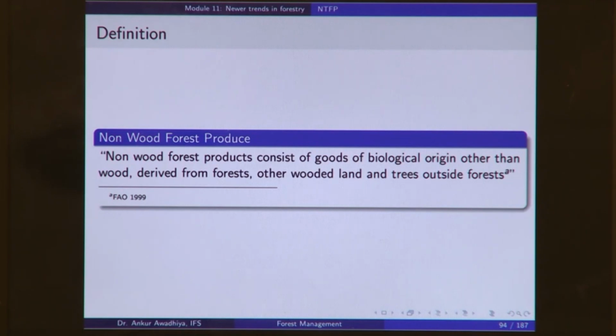None of these definitions is able to classify all different kinds of forest produce, but you get an idea of what a non-wood forest produce is. So, typically it is a forest produce. We can incorporate the forest areas, the afforested areas, other wooded areas and trees outside forest, because they are all giving us the same resource.